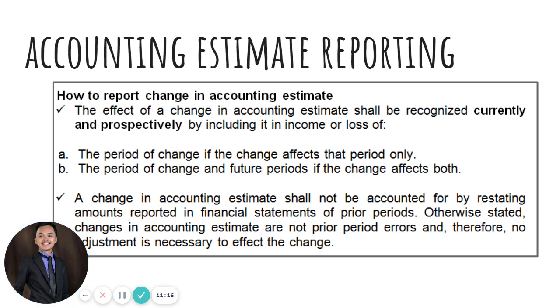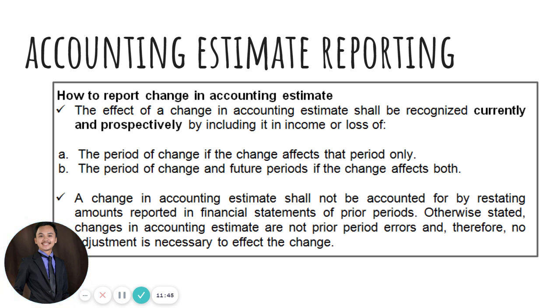So that means your depreciable amount is 4,950,000. You divide it for 5 years, then that means every year you will be recording a depreciation expense of 990,000. So that is from 5 million minus 50,000 na assumed scrap value of the property divided by 5 years. So that means for the first year, you will be recording a depreciation expense of 990,000.